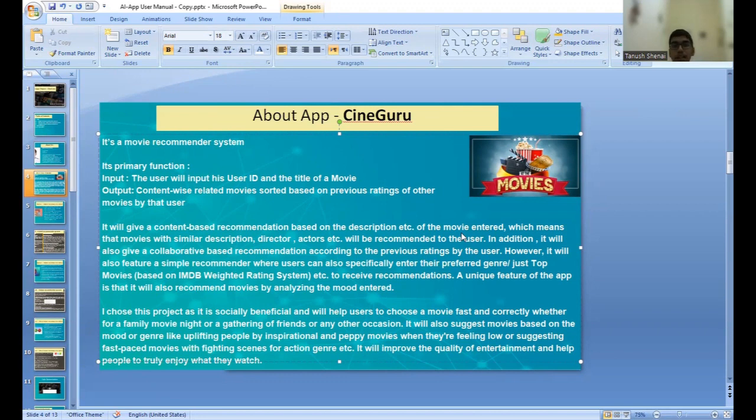I chose this project as it is socially beneficial and will help users to choose a movie fast and correctly for any occasion. It will also suggest movies based on the mood or genre, thus uplifting people with inspirational and peppy movies when they're feeling low, or suggesting fast-paced movies with fighting scenes for those who love the action genre. It will improve the quality of entertainment and help people to truly enjoy what they watch.